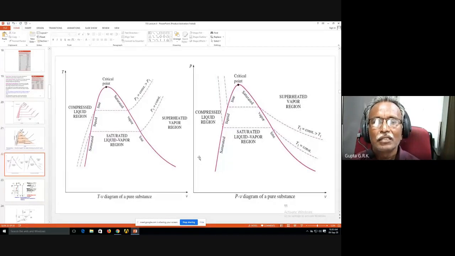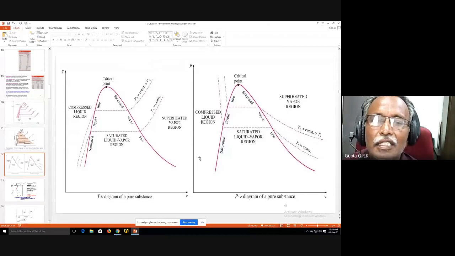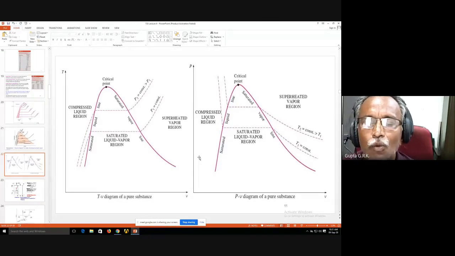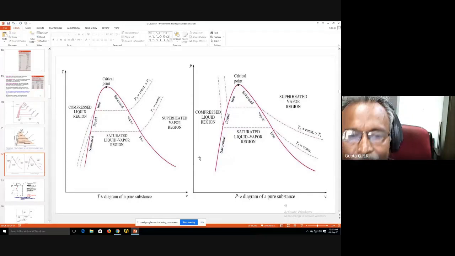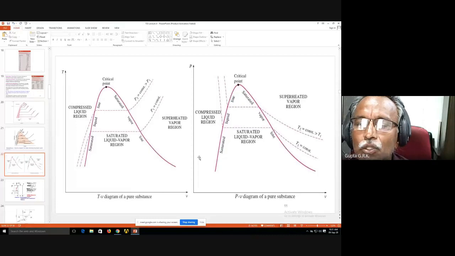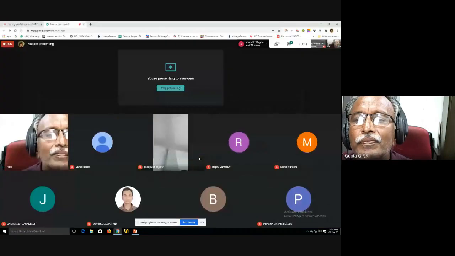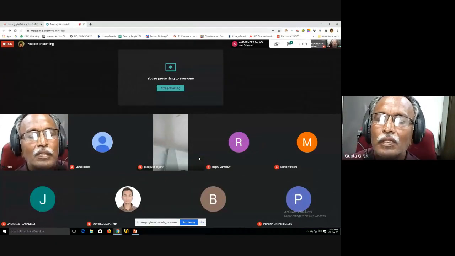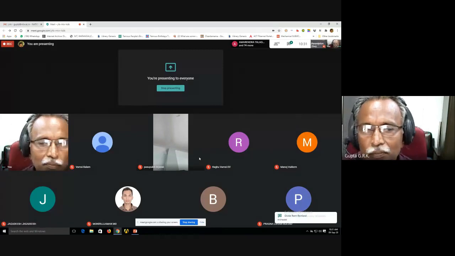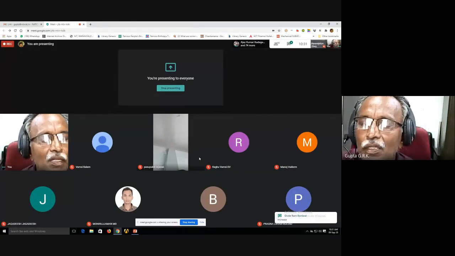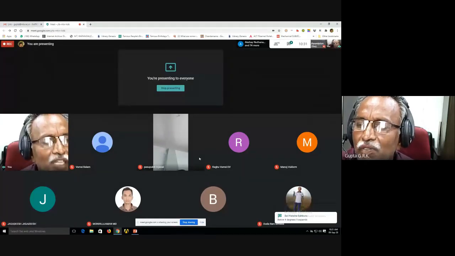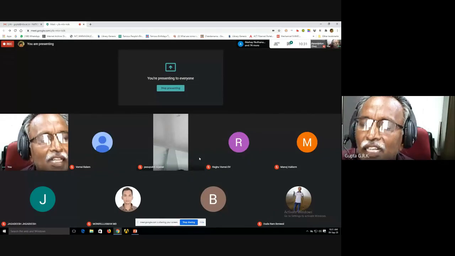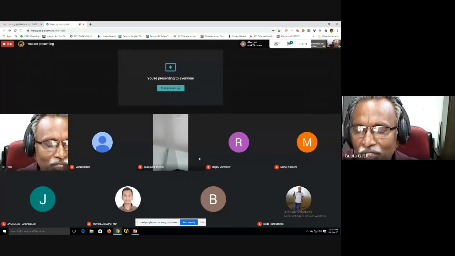And I cool the liquid, and as it is getting frozen, or liquid becoming solid, what happens to its specific volume? During freezing, when liquid is becoming solid, what happens to the specific volume? Increase. Liquid to solid will have more volume. It is for only water. Okay, that's right, 4 degrees you are telling.